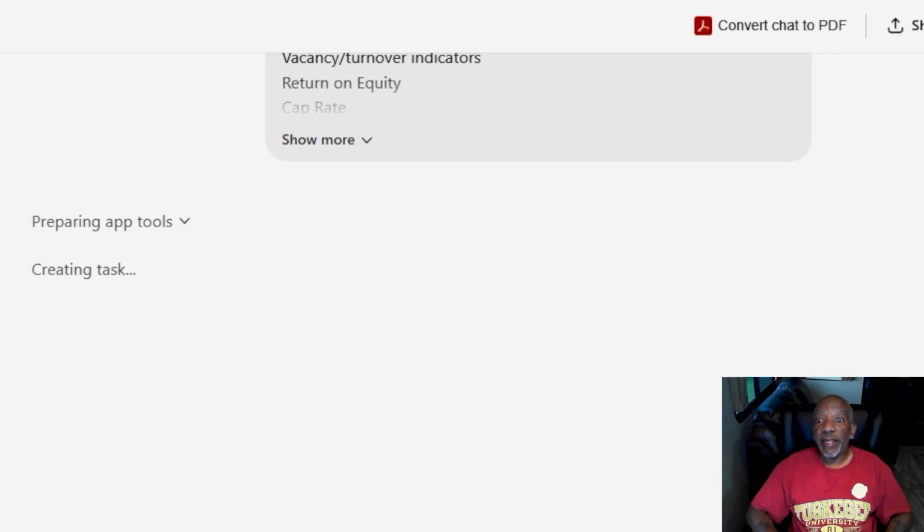Now, you'll see here that it will show software that it's writing, it will show the task that it's trying to do. Now, I am asking for a lot of heavy number crunching.